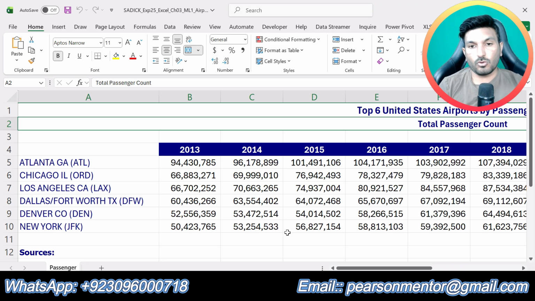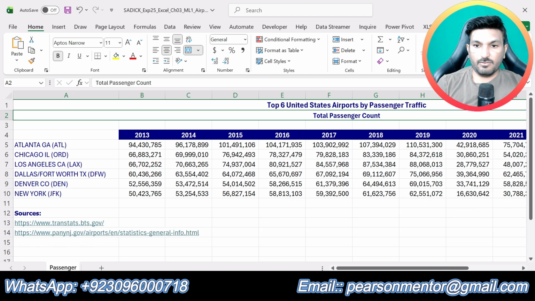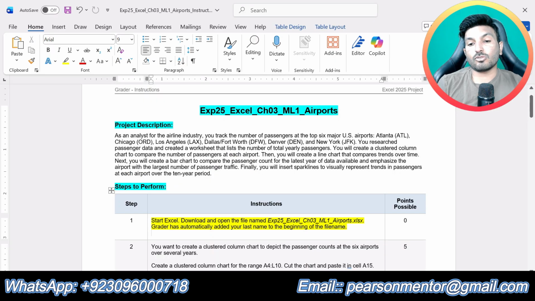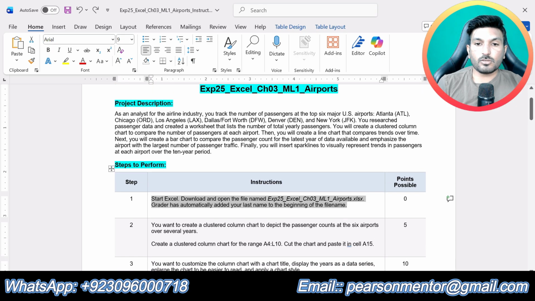I have already downloaded it, and you can download it from your course dashboard. We will apply all the steps to this workbook to make it final for submission. There is nothing else to solve in step 1, so we will go to step number 2.